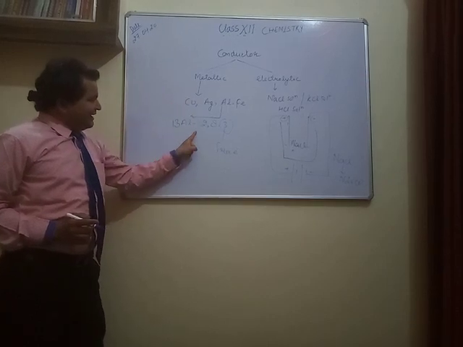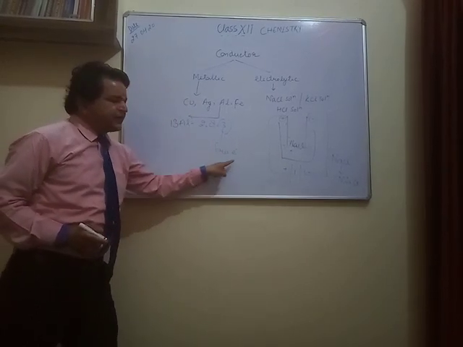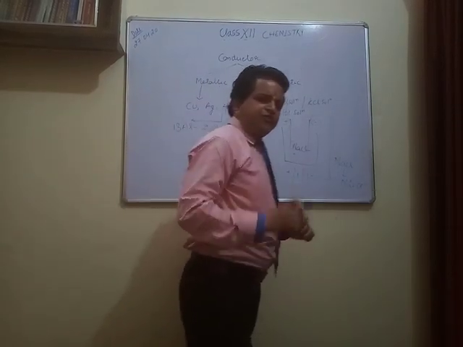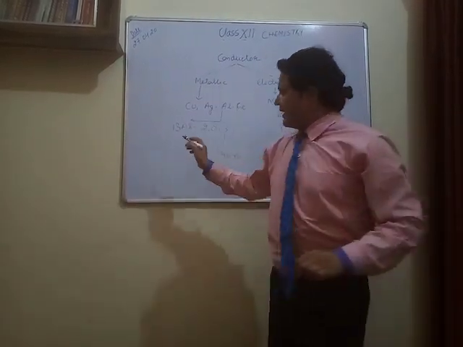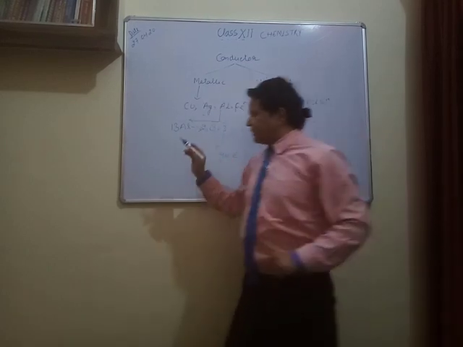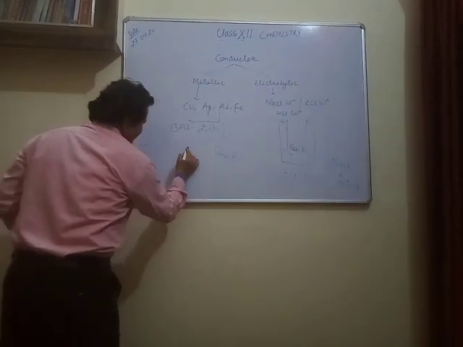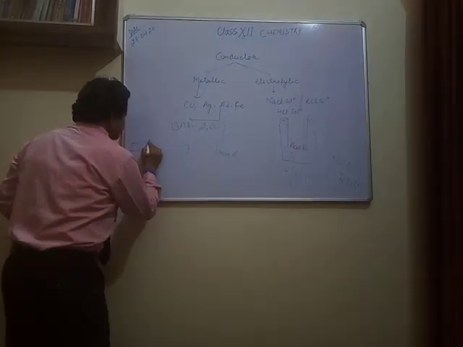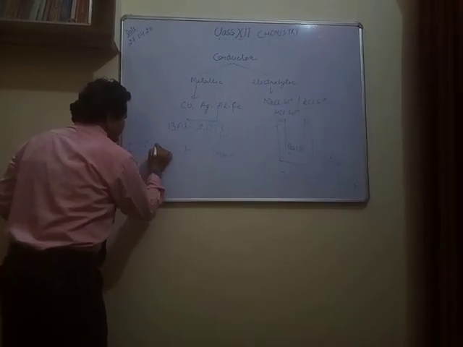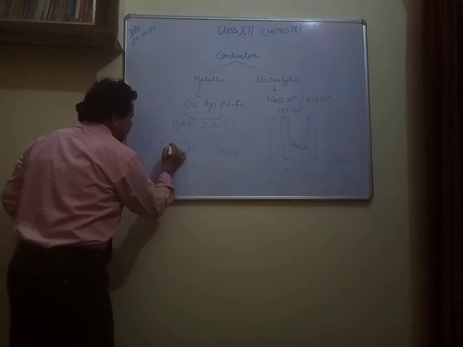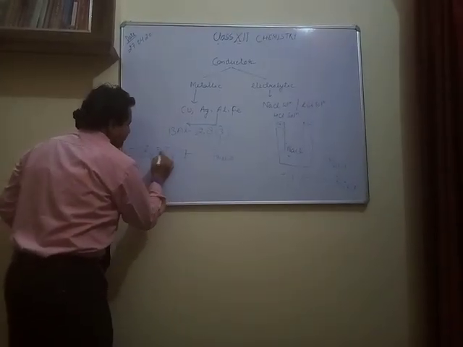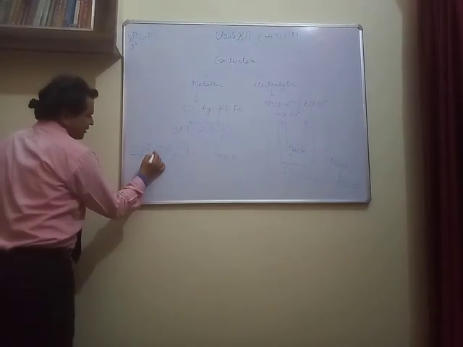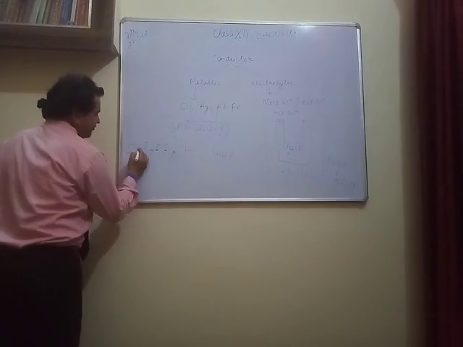In metals, as I told you, there are free electrons. In a metallic conductor, the charge carriers are electrons. How can you say? Suppose this is a metallic wire in which the electrons are free and move in different directions, in random motion, right?